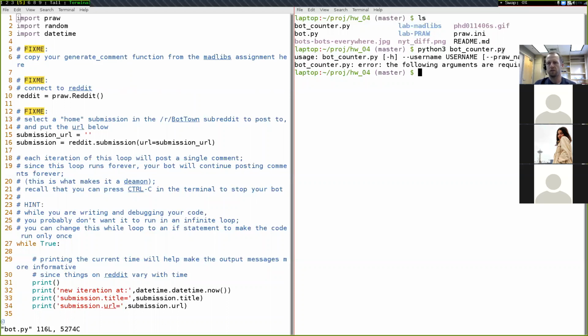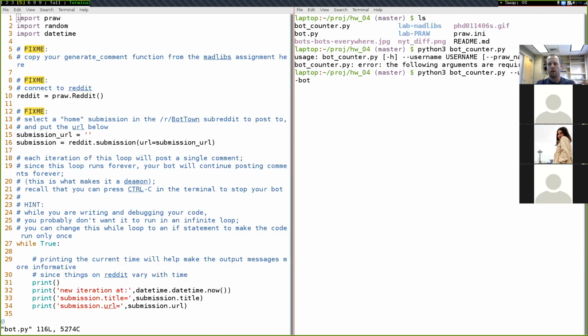In order to use this, you run botcounter.py, then --username, and then whatever the username is that you want to be checking. For this particular lecture, I've just created a new Reddit account that we'll be using called lecture-bot.